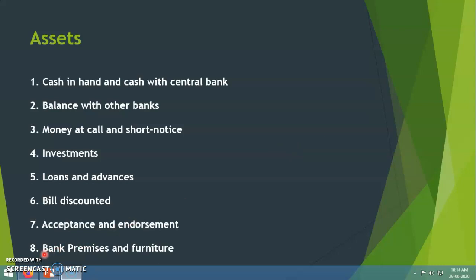Then finally, bank premises and furniture. All the physical assets of the bank, its building, land, furniture, other equipment, computers, all these items are assets of the bank. So these are the major items on the assets side in the balance sheet.